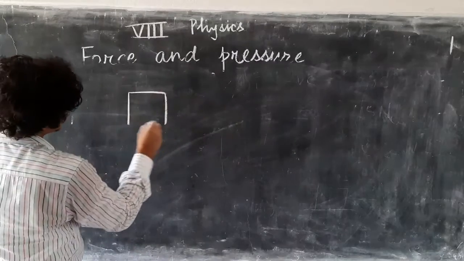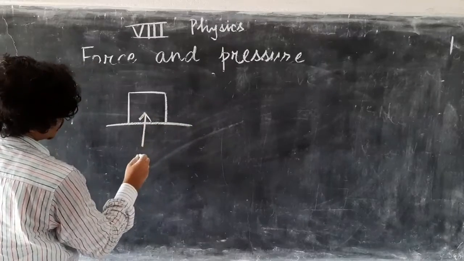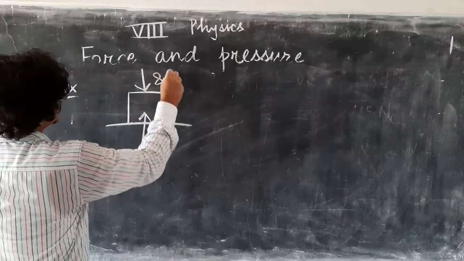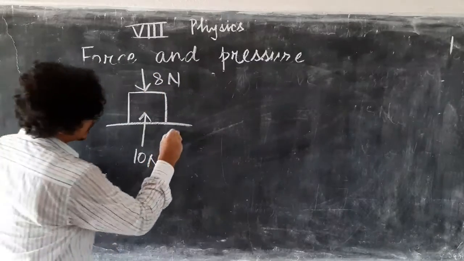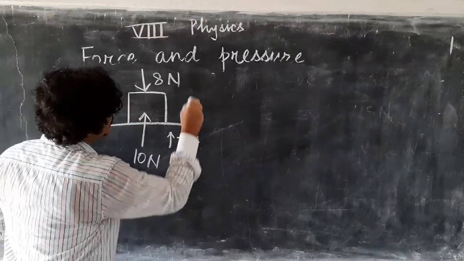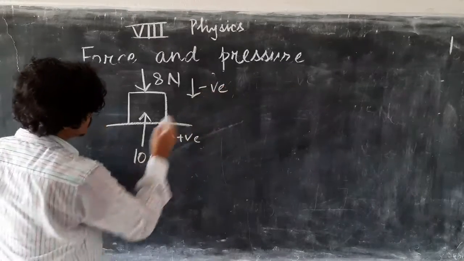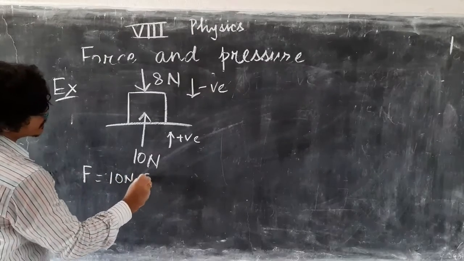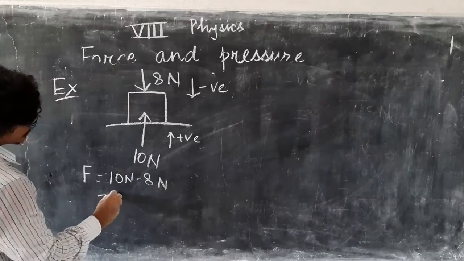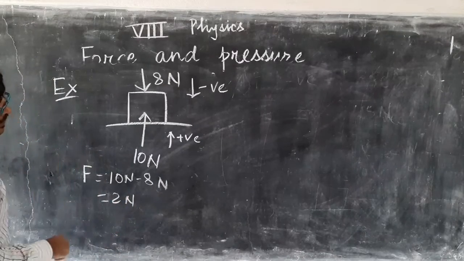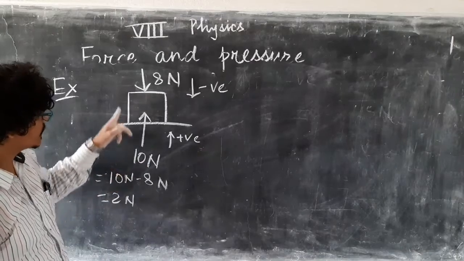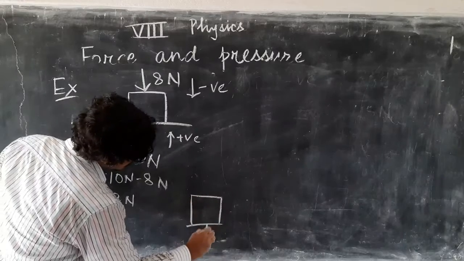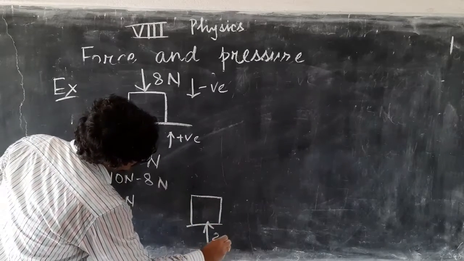Now, if this is the box, from the downward direction I am applying 10 Newton and in this direction I am applying 8 Newton. So what is the net force? Let us take this direction as positive, then this direction will be negative. Net force is 10 Newton minus 8 Newton, which is equal to 2 Newton. So that means the net force is left in this direction, or the equivalent diagram will be something like this. In this direction, 2 Newton.